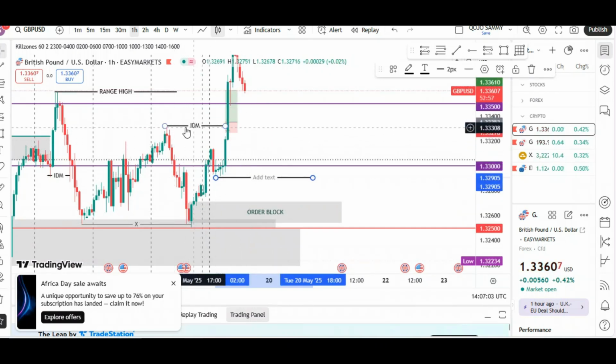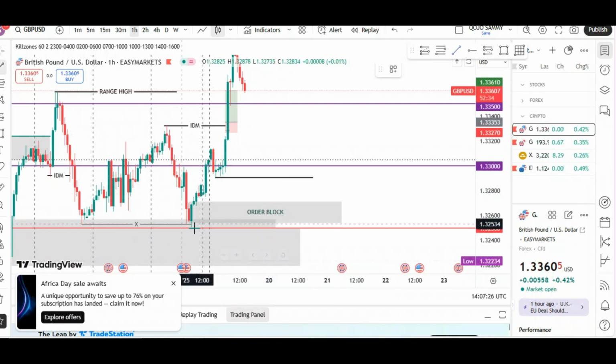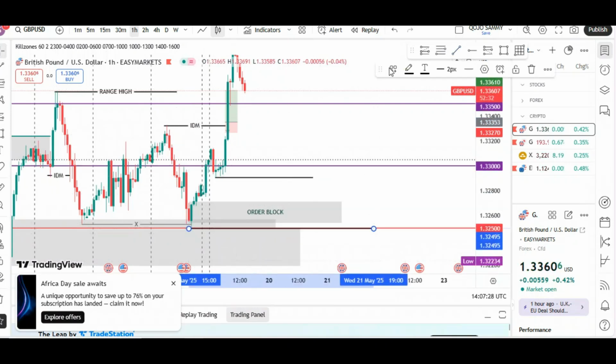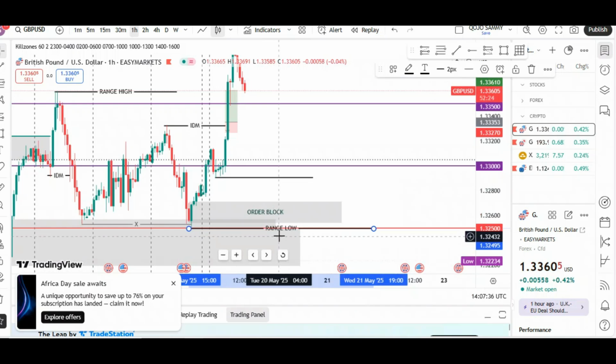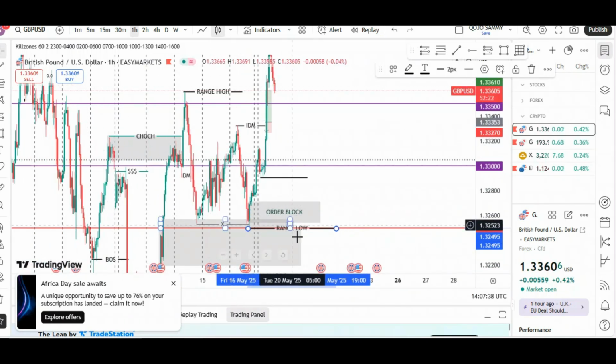The reason why I'm saying this is an inducement is because the price didn't sweep out any high to make the market now become in charge for the buyers. That is what I'm trying to say. That's why I marked out this particular swing high as an inducement level. So if price is able to take out this inducement, then we can say that this particular is our now recent low. Okay, so being able to identify the range you are trading will help you to know the buyers you are supposed to look for. So we have the range high, we have the range low.